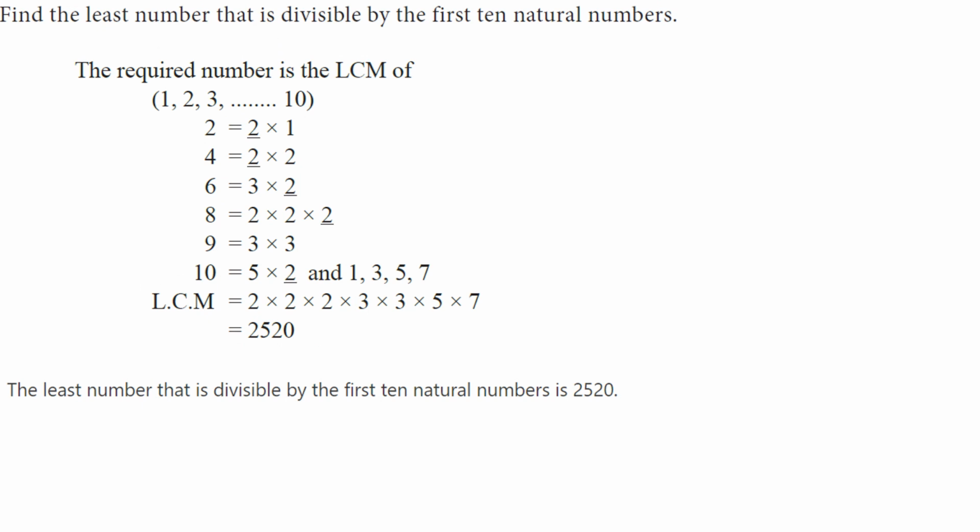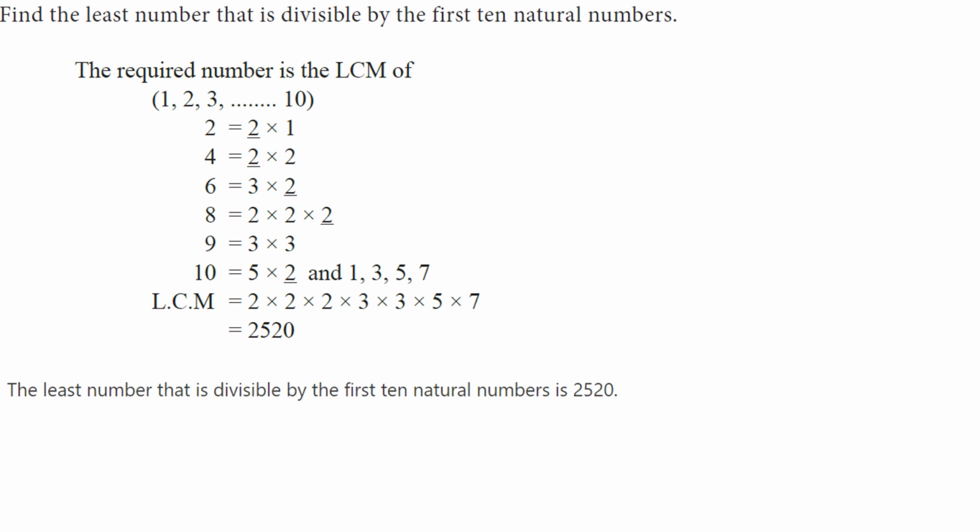Find the least number that is divisible by the first 10 natural numbers. First we will find out the LCM of 1, 2, 3 up to 10 numbers. So first we take 2 as prime factor: 2 into 1, 4 is 2 into 2, 6 is 3 into 2, 8 is 2 into 2 into 2, 9 is 3 into 3, 10 is 5 into 2. Remaining 3, 5, 7 are prime factors only. You write 3, 5, 7.